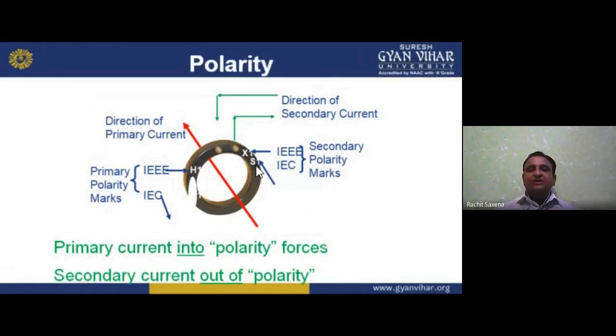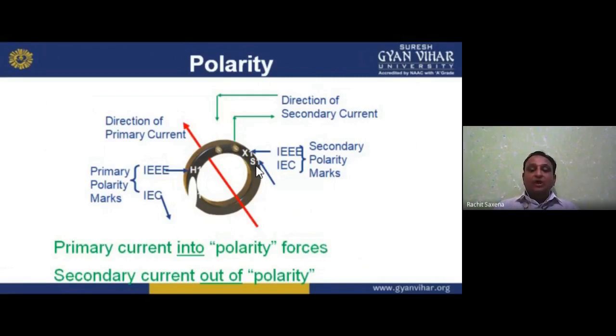But as per the polarity marks given by the IEEE and IEC, we have to follow that one, because they are the governing body, or we can say the statutory body, which tells you how to follow things in electrical and electronics engineering. So they make X1 for the secondary and H1 for the primary. So primary polarity marks given by IEEE and IEC are H1, and X1 and S1 are for the secondary side. So that is the secondary polarity marks.